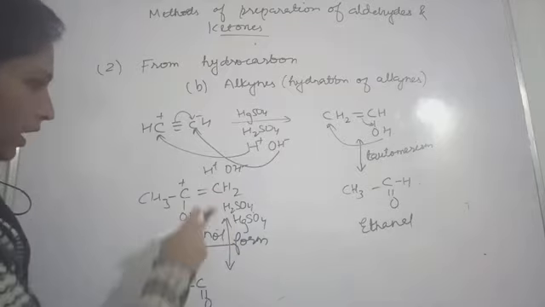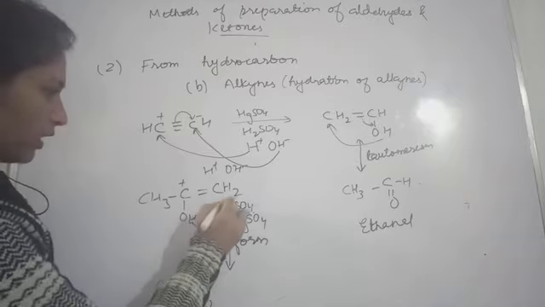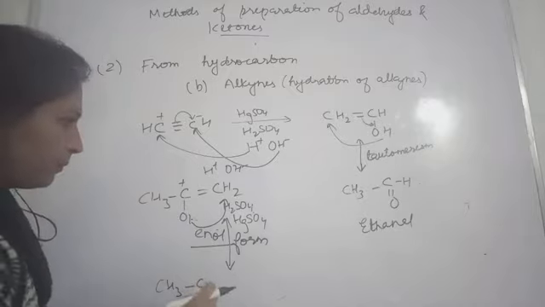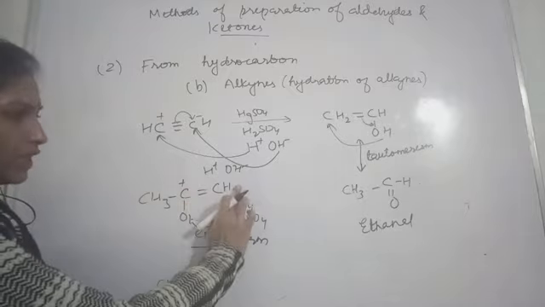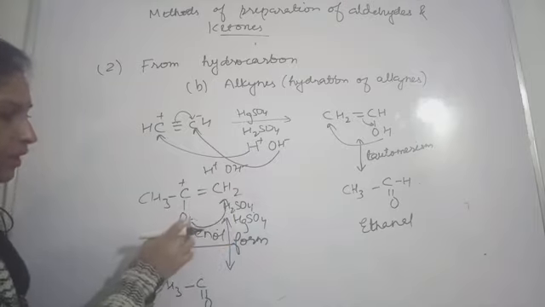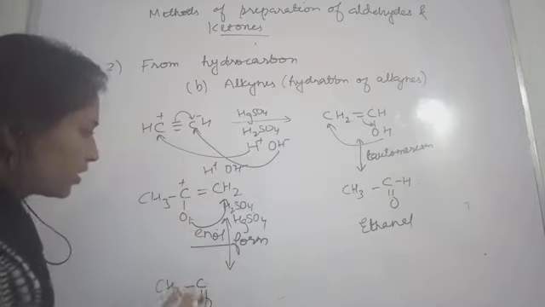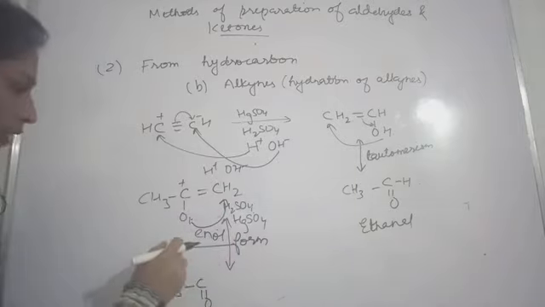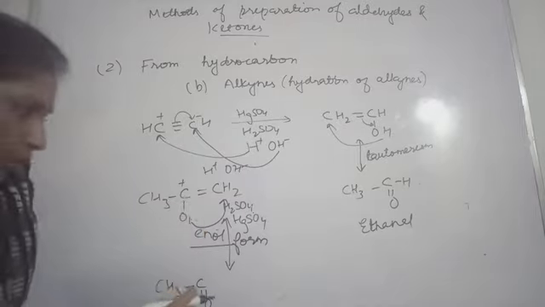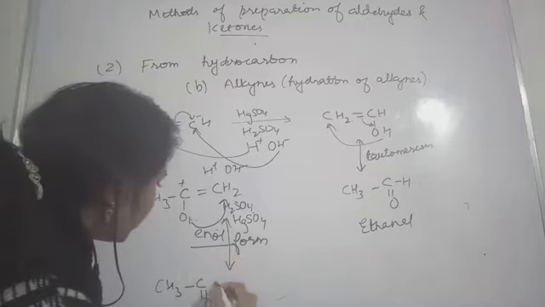Earlier it was CH, so this hydrogen will go here and this will become CH2. Triple bond was there, only CH was present, and then I wrote H2 because this hydrogen will go and get attached with this carbon. So this will be CH2, and here you have a ketone. Write down this ketone.